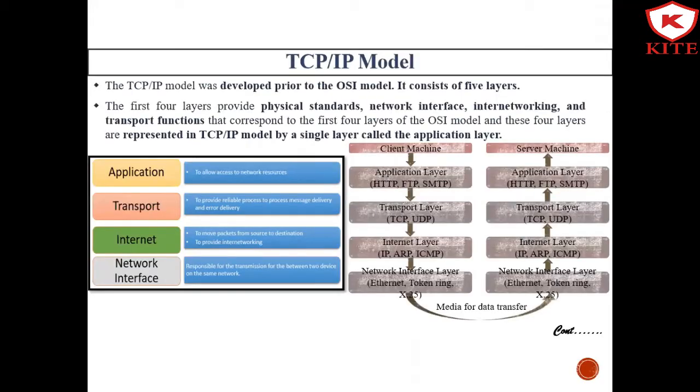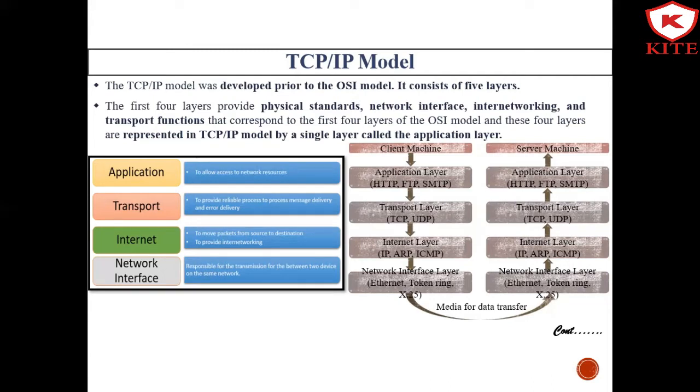First, the OSI model we have just looked at is just a reference or logical model. It was designed to describe the function of the communication system by dividing the communication procedure into smaller and simpler components. But the TCP/IP model was designed and developed by the Department of Defense in the 1960s, and it is based on standard protocols, standing for Transmission Control Protocol and Internet Protocol.